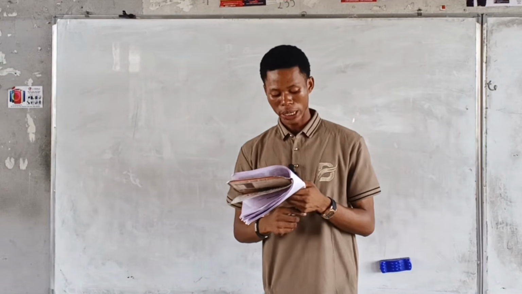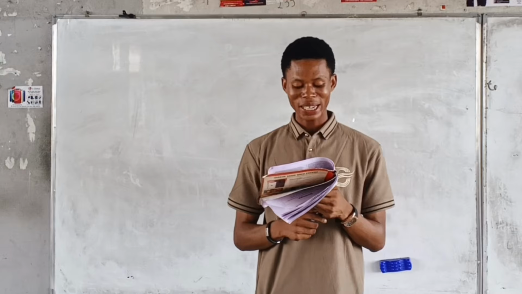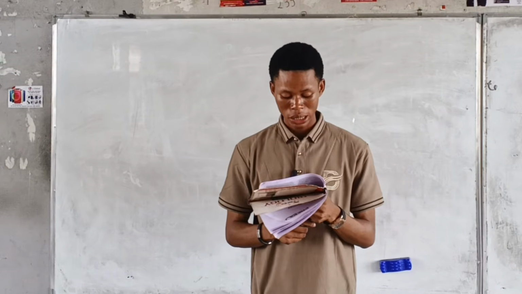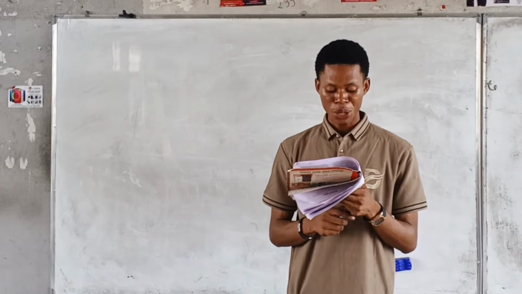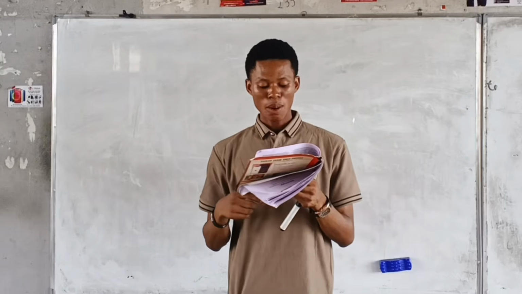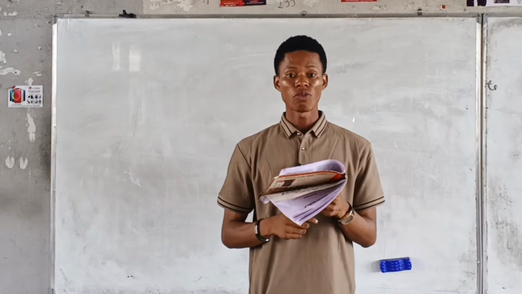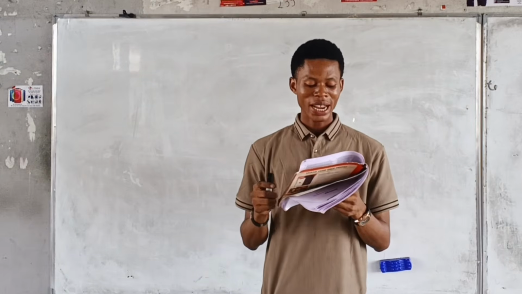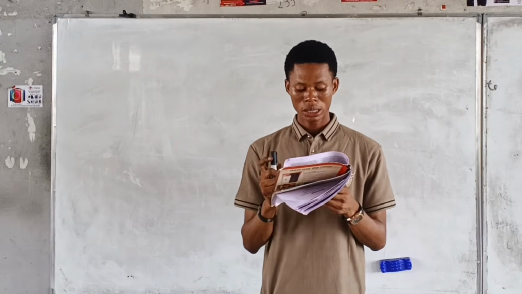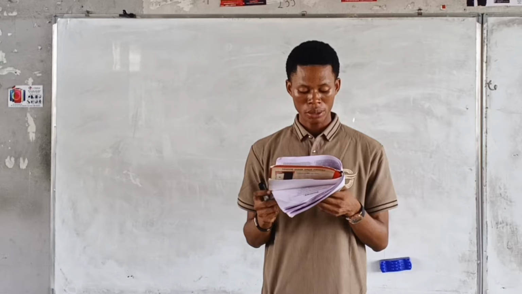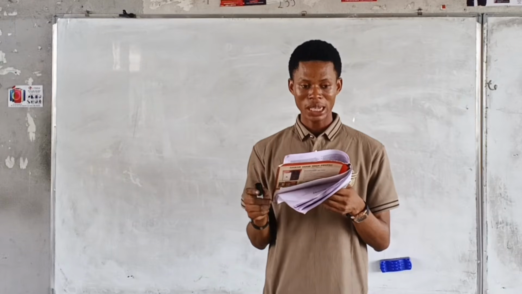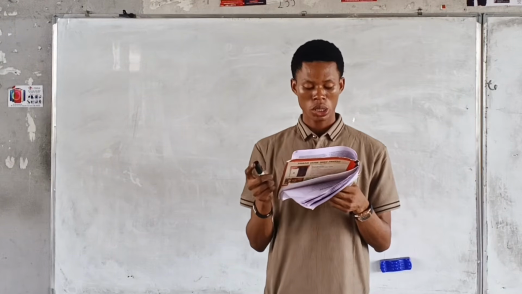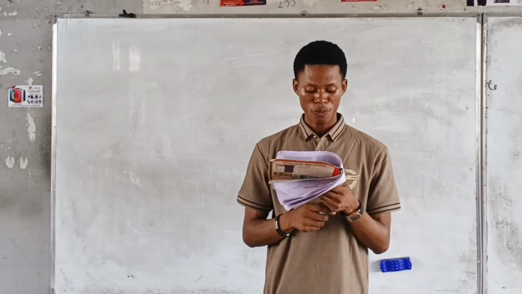So the first question here: a student trying to find out the order in which organisms appear on a cleared plot of land is studying one of the following.